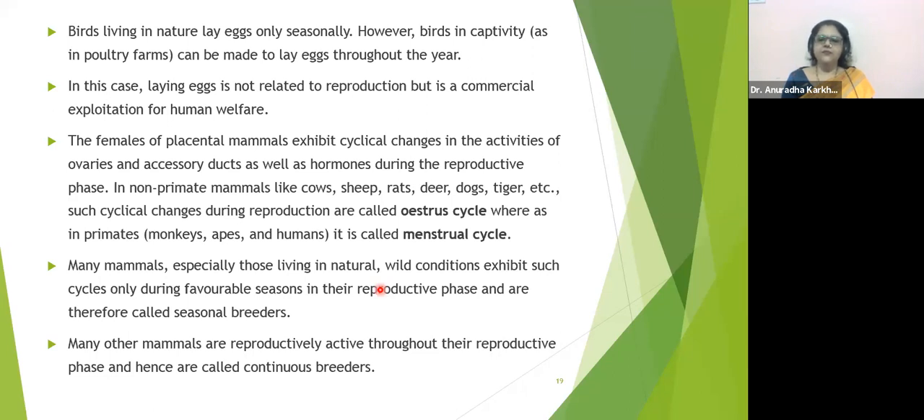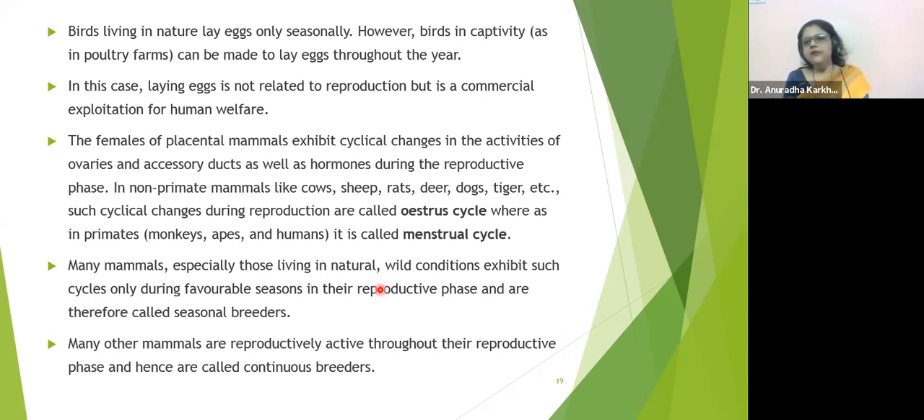Estrus cycle. Okay, so this is about the difference between the estrus and the menstrual cycle. Second thing, during menstrual cycle, the body temperature is going to be on the 1 degree higher side, what we saw. In estrus cycle, it's opposite. So these are a few of the differences between estrus and menstrual cycle.